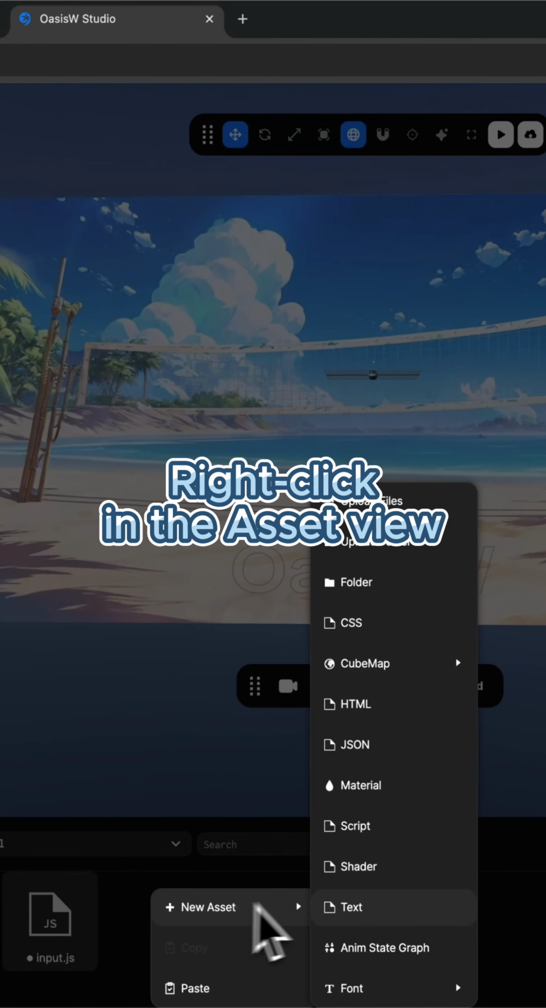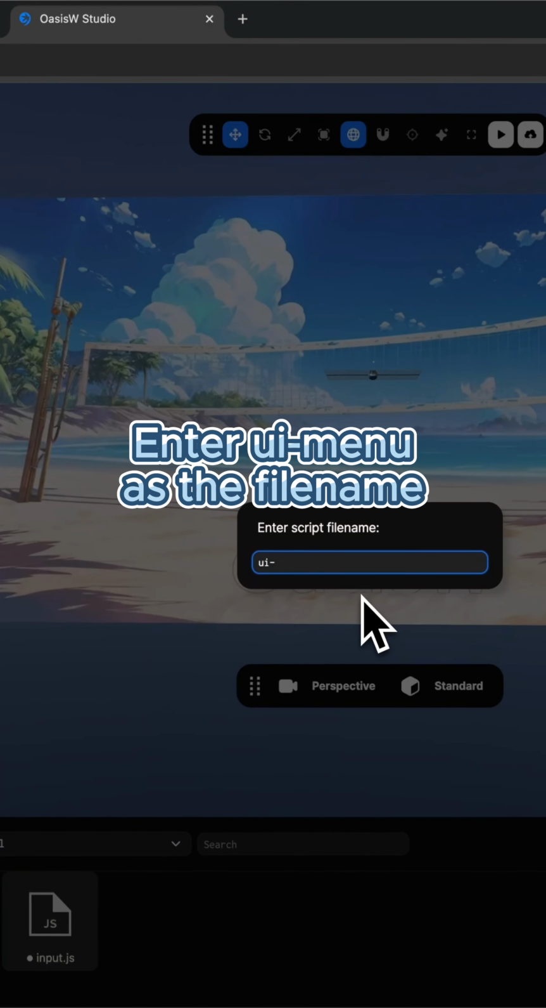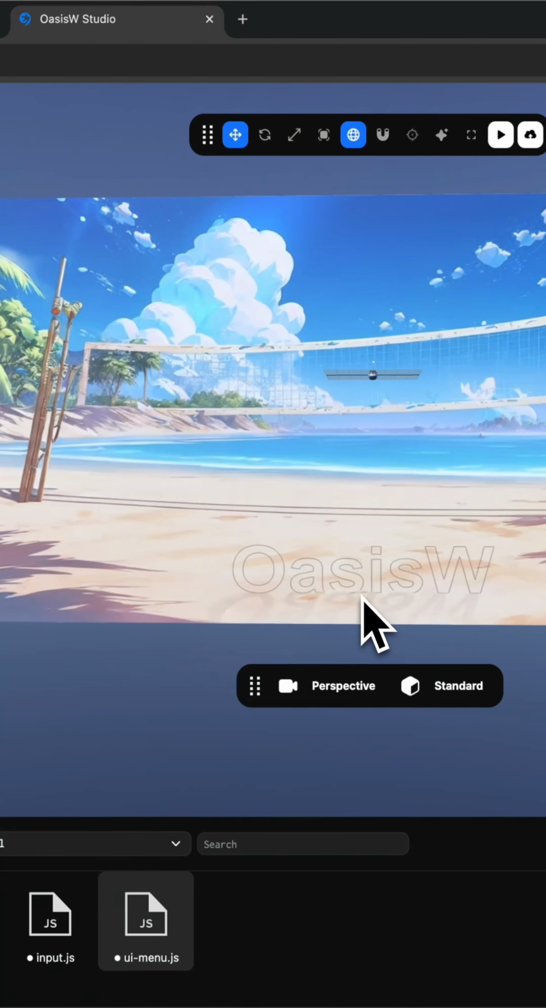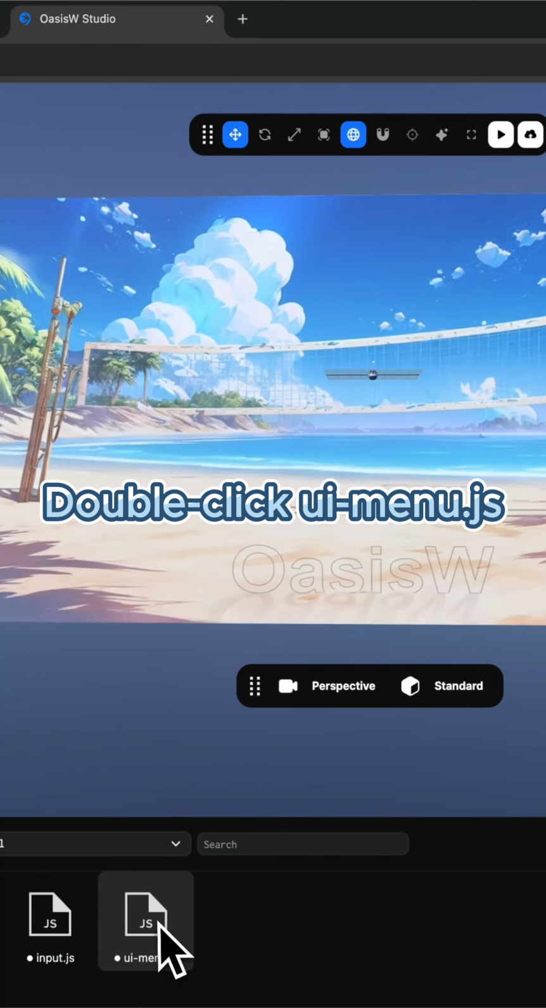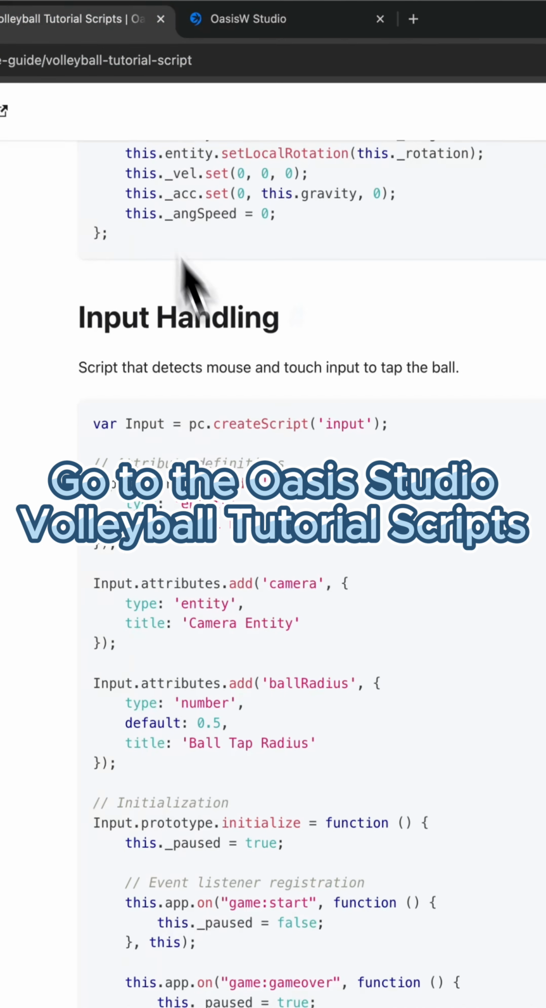Right-click in the Asset view. Click New Asset Script. Enter UI menu as the file name. Double-click uimenu.js. Go to the OasisW volleyball tutorial scripts.